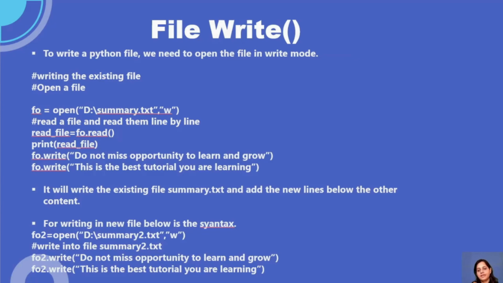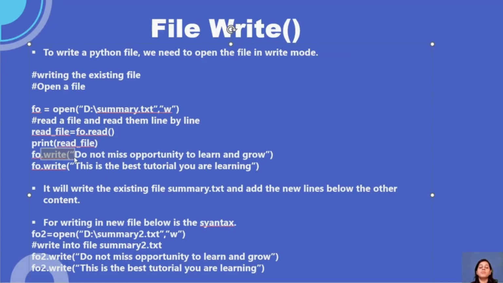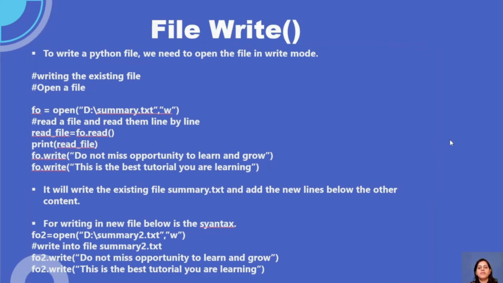Similarly, we have the write method. If you want to write something, what do you mean by write? I am writing some content in my file. That is my write operation, correct? So what we have understood, guys, is open: you can open the file.